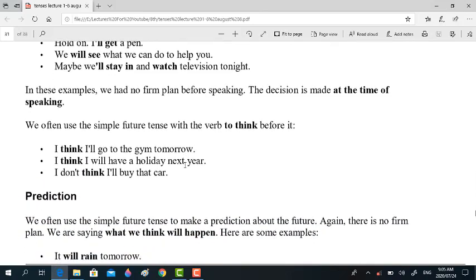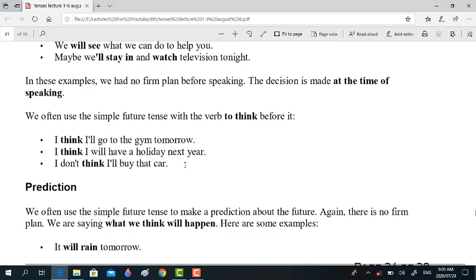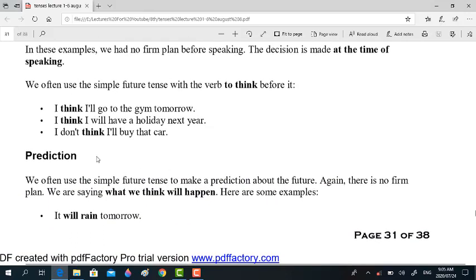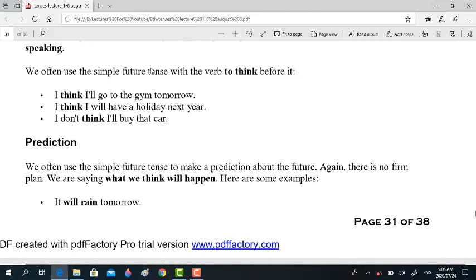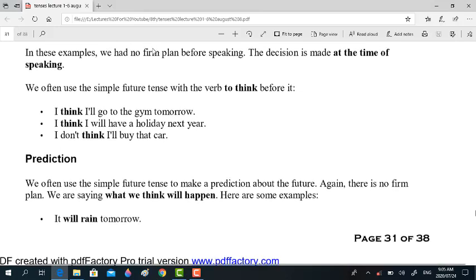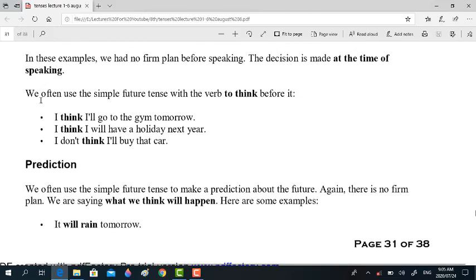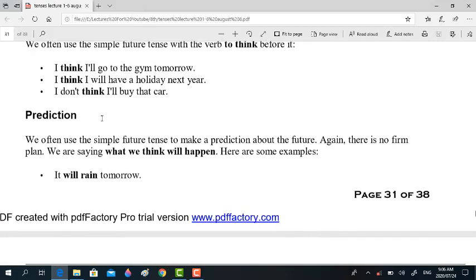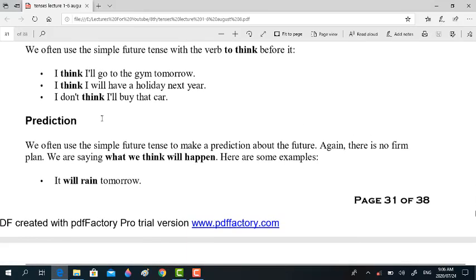In these examples, we had no firm plan before speaking. The decision is made at the time of speaking. We often use the simple future tense with the verb to think before it. I think I'll go. I do not think I will buy. It is often made with to think.